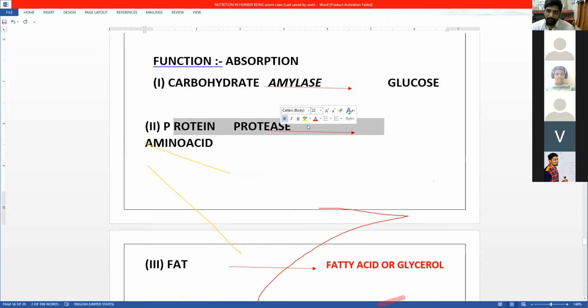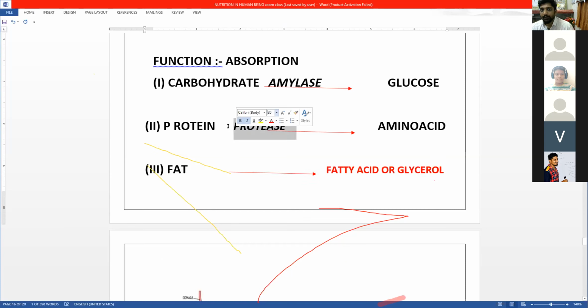So protein is converted to amino acid by protease, and carbohydrate is converted to glucose with the help of amylase. One of you asked the question, what is an amino acid? If you break the protein, the simpler structure which you get is the amino acid.